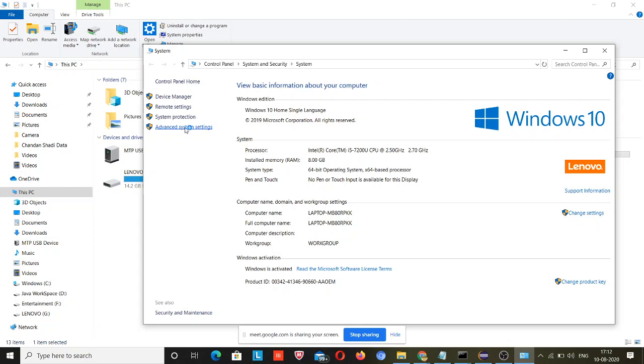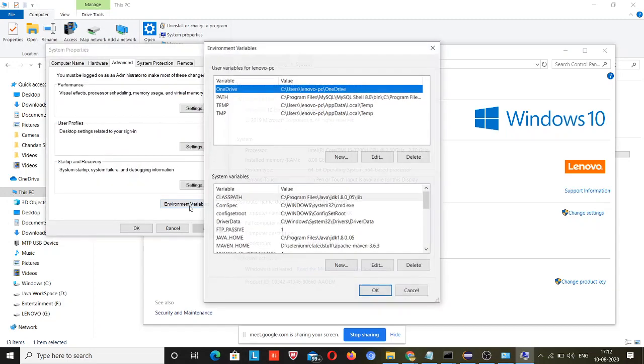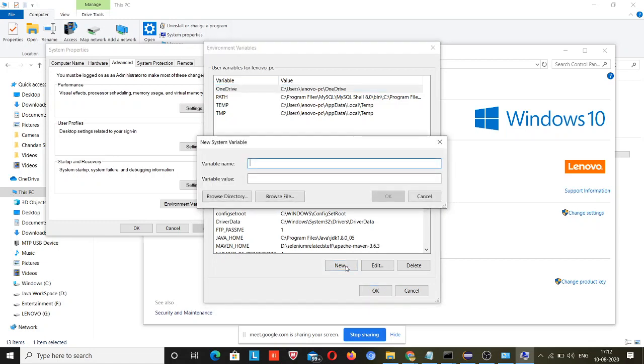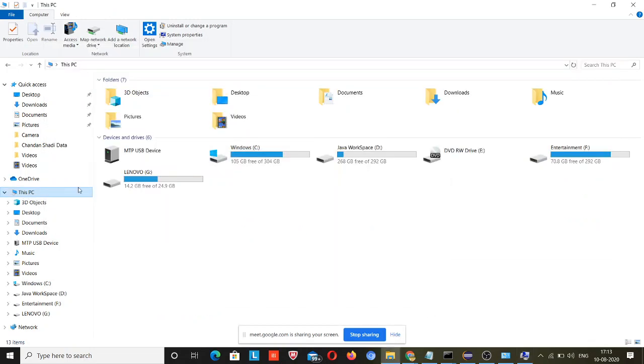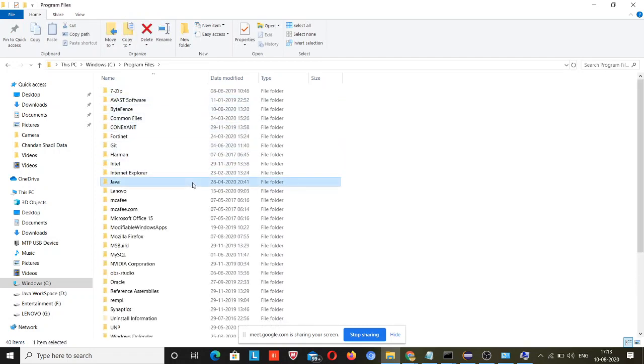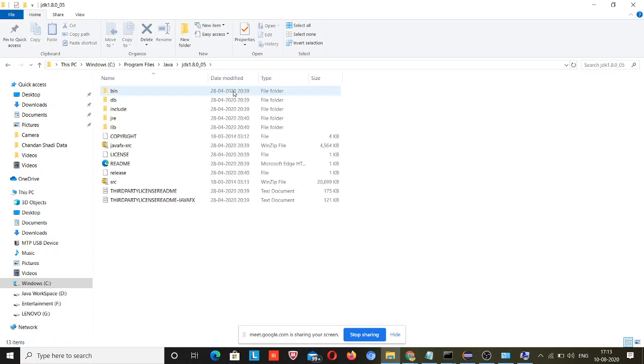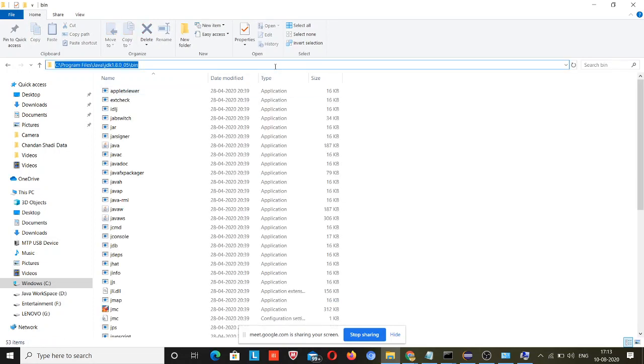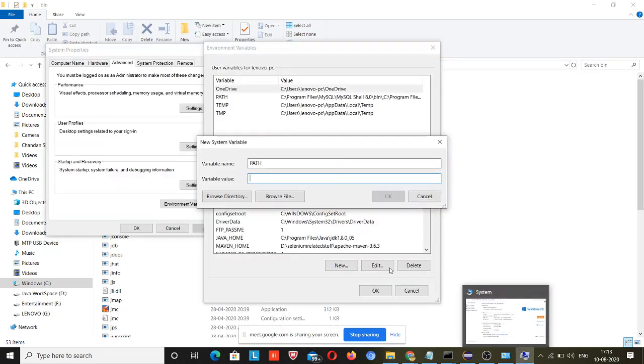advanced system settings, and after that environment variables, and here you need to click on new, and type path. And that path, I have told you, go inside the Java folder, and inside Java there will be JDK 1.8, and inside that there is a bin folder. I will show you again. Program files, Java, JDK, bin. Copy this and paste it over there. Here, because I have already done it, I will ignore it.